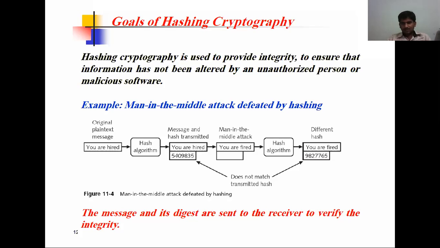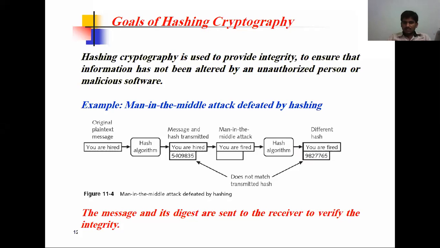Then some unauthorized person enters the network. What does he do? He changes it to "you are fired." Instead of hired, H is changed into F. What is going to happen? The total meaning was changed, and the hash algorithm is performed. Now the receiver finds that the message digest code is different. The sender's message digest code and the receiver's digest code do not match. So who identifies this? The man in the middle attack is detected by the hash.